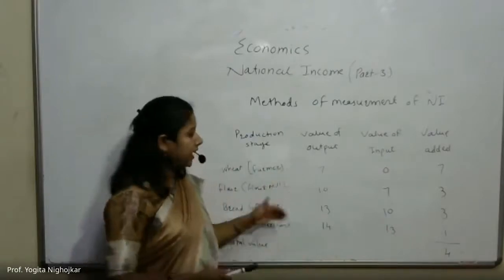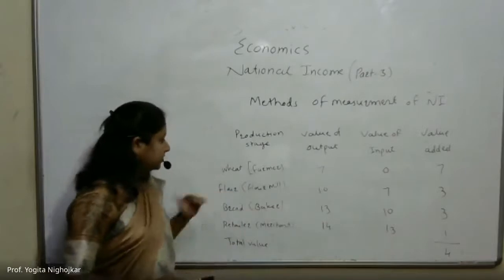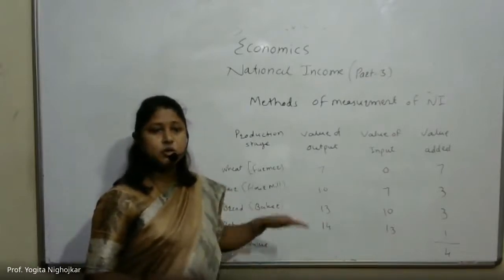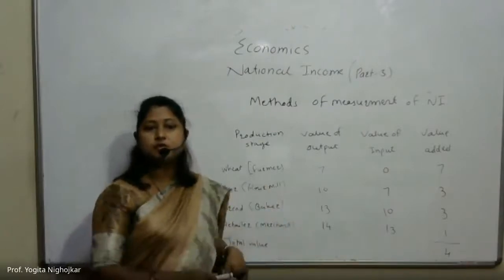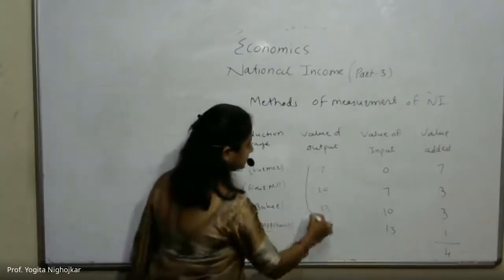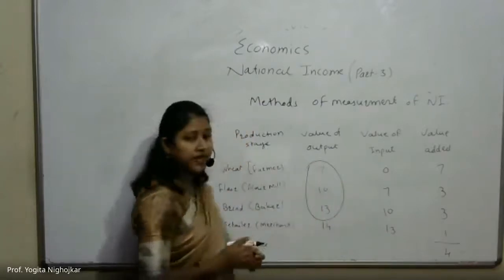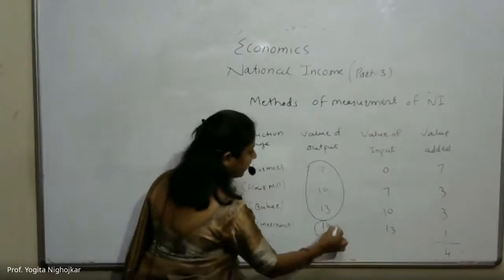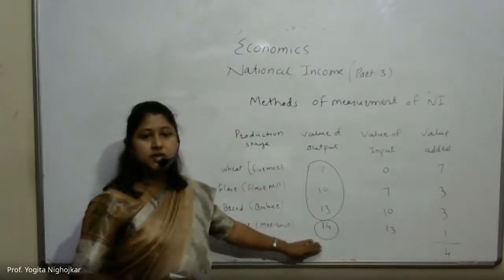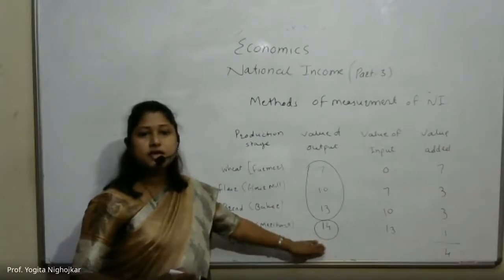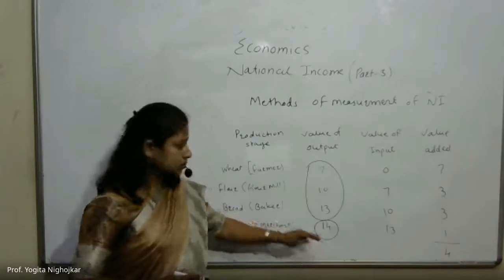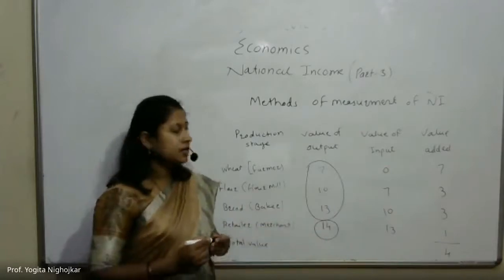So the value added by farmer, flour mill, baker and then retailer, that is the total of 14 rupees, should be included in the national income. These are intermediate values and this is the final good value. So 14 rupees should be included in the national income because it is a final good. Right?